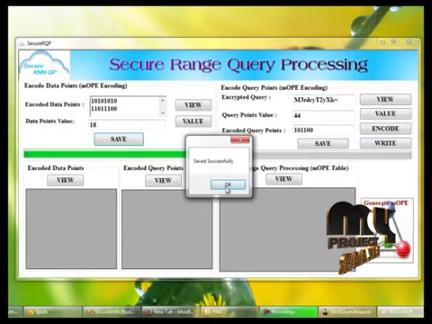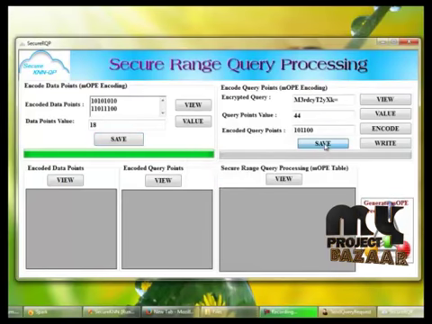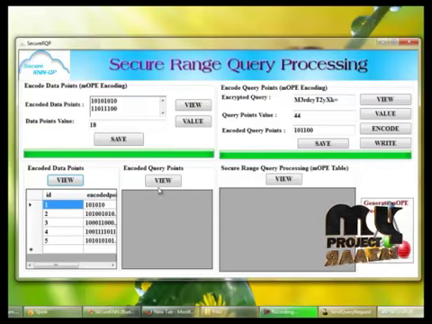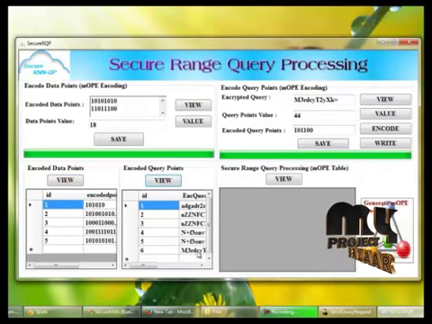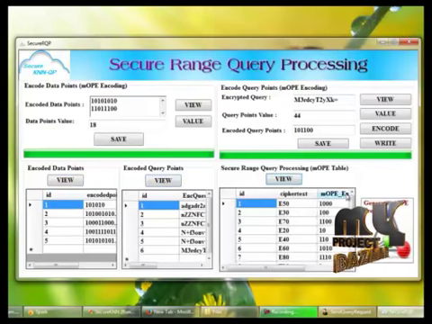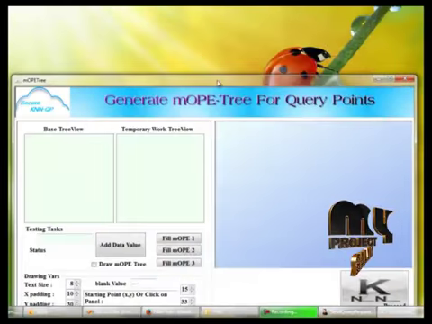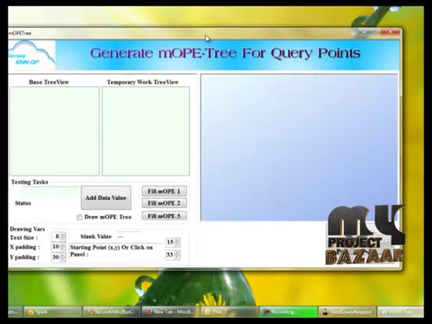By clicking the save button, the file is saved into the database, and we can also save the encoded query points to the database. And we can view the data points here, we can view the query points here, and we can view the range query processing for generating the MOP table. Next process, generating the mutable order preserving encoding table.